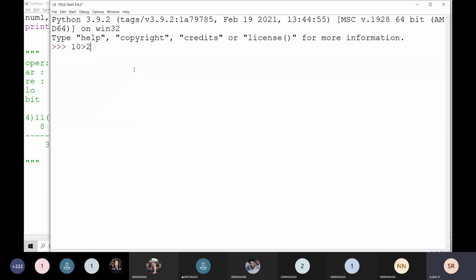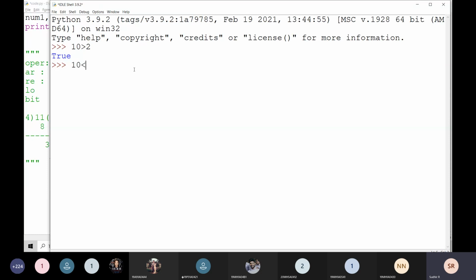How am I going to read it? For example, 10 is greater than 2. We can't read it like that. We have to read like this: is 10 greater than 2? A question mark is there. When there is any comparison with relational operators, we have to read like this. Is 10 greater than 2? What is the output? Yes, sir. Then if it is yes, it is going to be written as true.